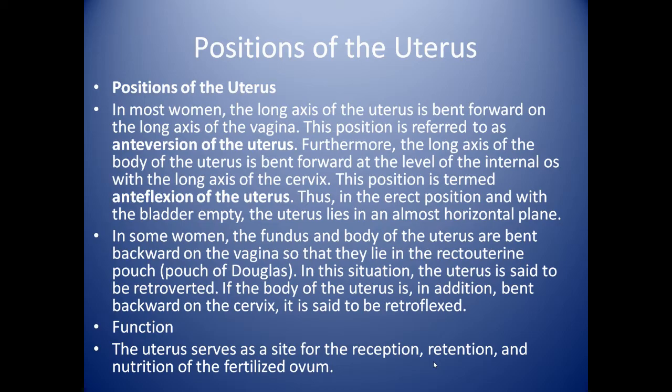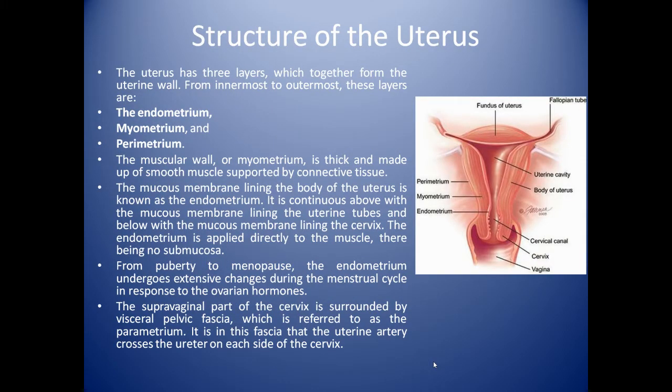Function: uterus serves as a site for the reception, retention, and nutrition of the fertilized ovum. Now we will see the structure of the uterus. Uterus has three layers which together form the uterine wall. From innermost to outermost, these layers are endometrium, myometrium, perimetrium.